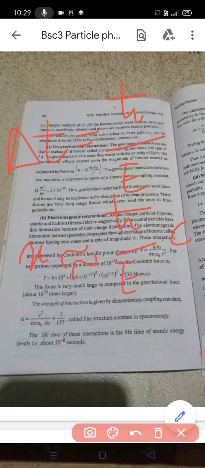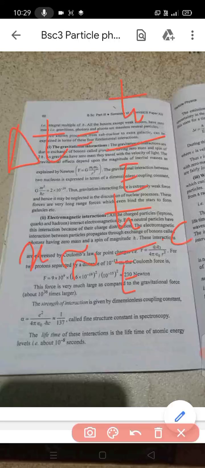All charged particles interact electromagnetically. The electromagnetic interactions between the particles propagate through the exchange of bosons called photons, and photons have zero mass and the spin of magnitude is h cross. The interactions are expressed using Coulomb's law.